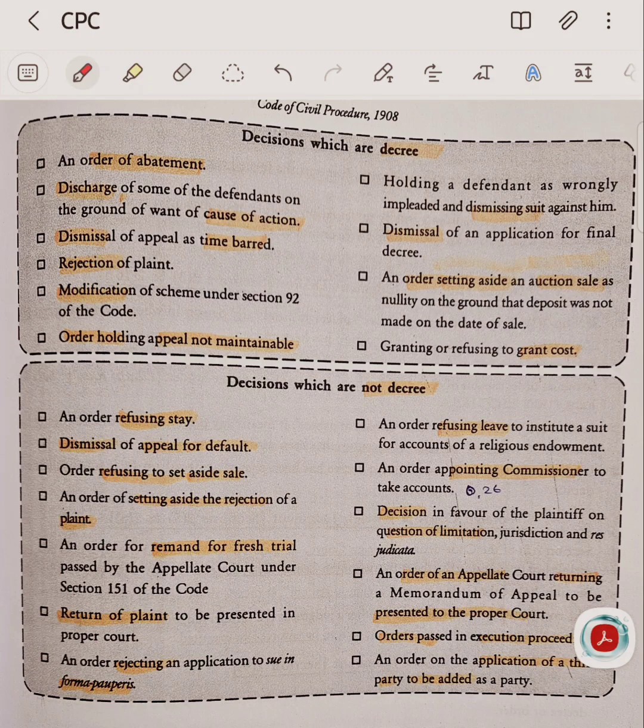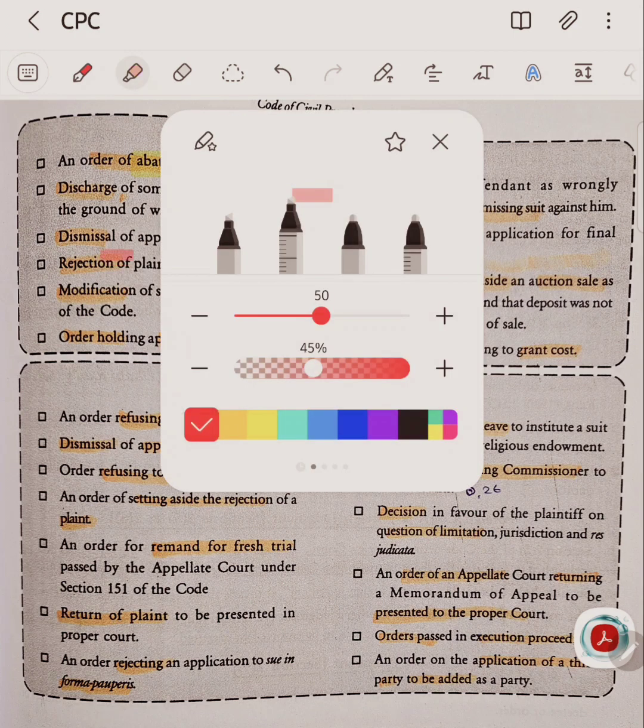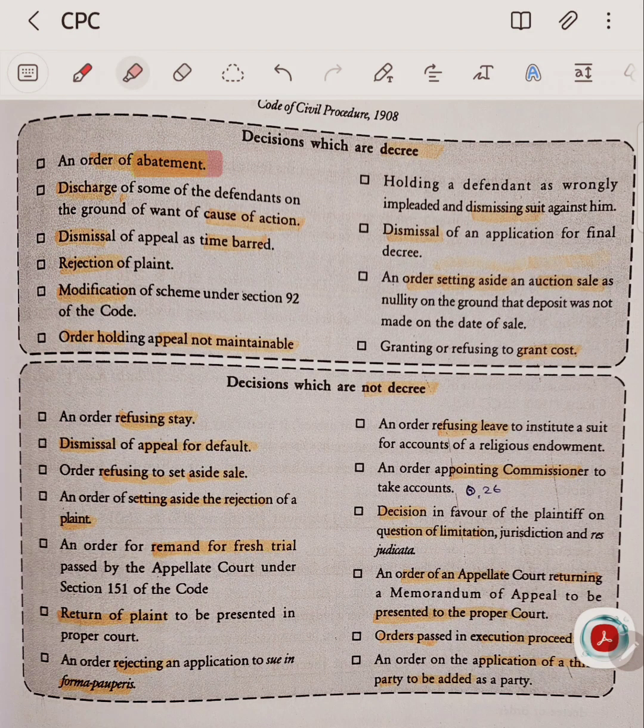That is very important for MCQs in any competitive examination where your subject is CPC. Therefore, we have a list of decisions, which is a decree and which is not a decree. First one is abatement. Decisions which are decrees: abatement is also a decree. Discharge of some defendant on the ground of no cause of action is also a decree.